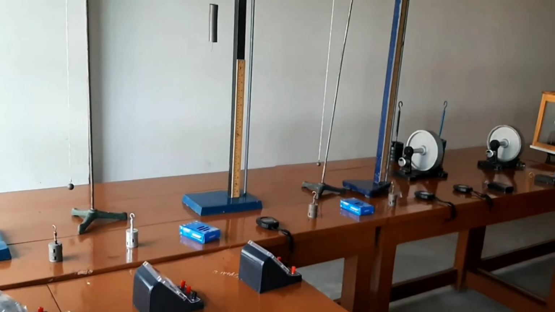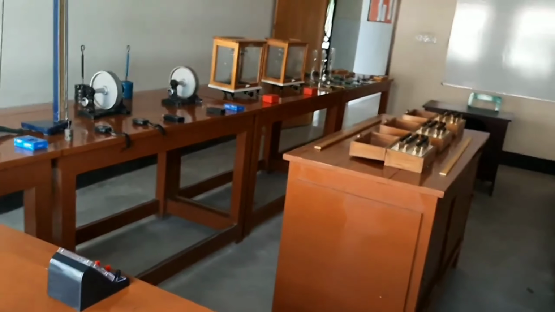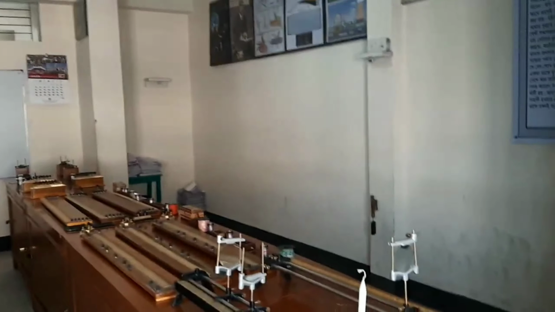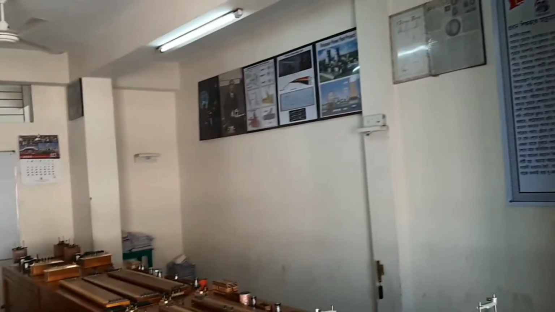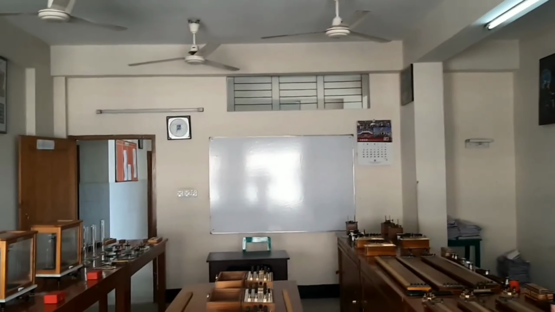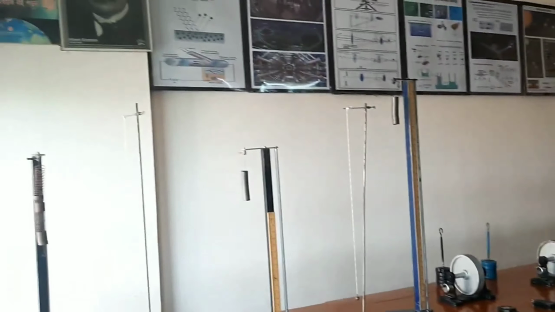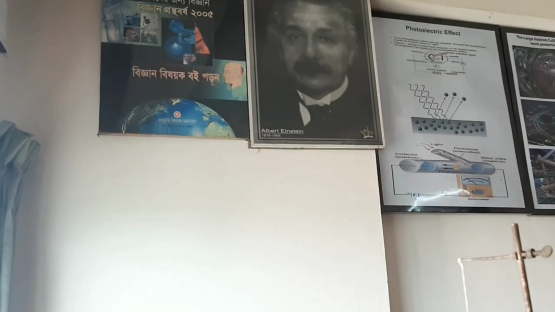4 labs of physics are introduced with you in this video. In every lab, you can see different types of photos of scientists. There is a whiteboard in every lab, which is used to write tables and fundamental information about practical. When you come to this lab, you can understand about science. You can learn and understand different types of topics perfectly. Experiments will make your lessons easier.